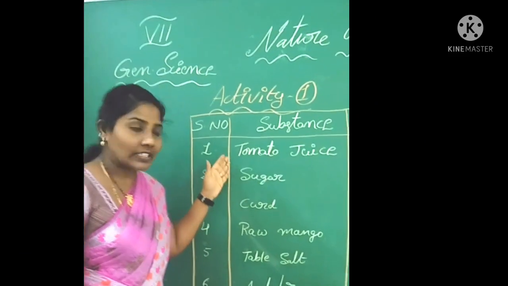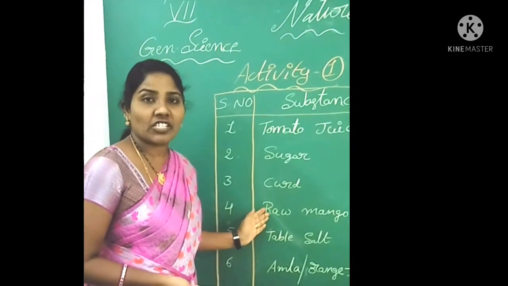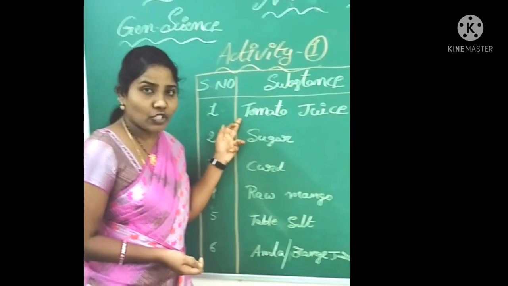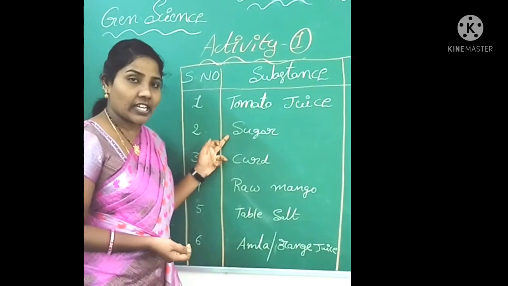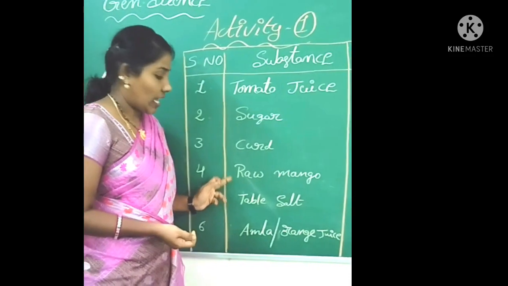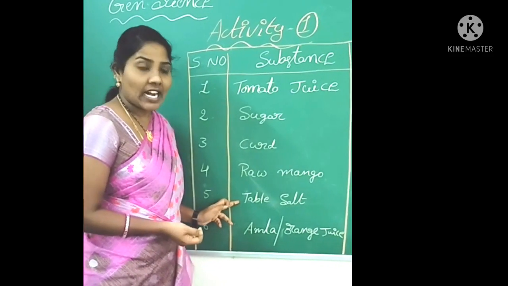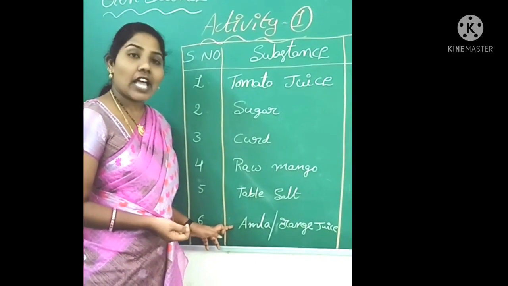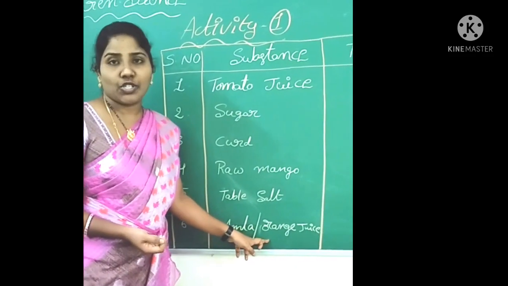Just write down these substances in your notebook, children. First one is tomato juice, second one is sugar, third one is curd, fourth one is raw mango, fifth one is table salt, and the sixth one is amla or orange juice.